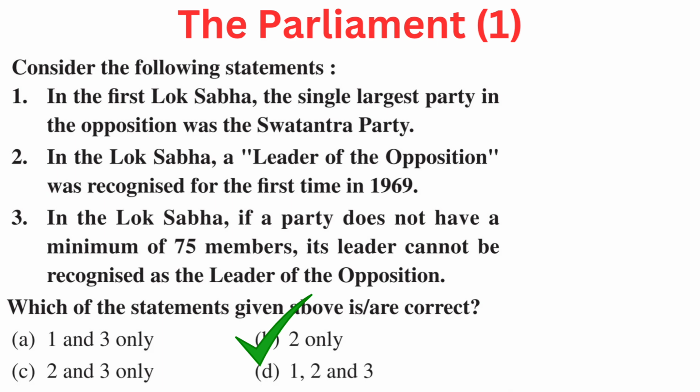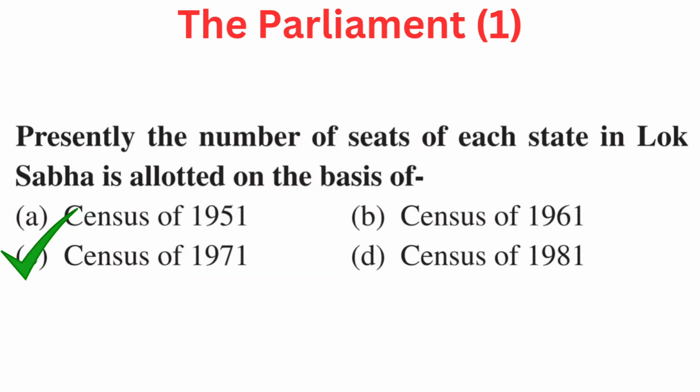In the Lok Sabha, a leader of the opposition was recognized for the first time in 1969. Your question is, presently the number of seats of each state in Lok Sabha is allotted on the basis of. Your options are A census of 1951, B census of 1961, C census of 1971, or D census of 1981. Right answer is C census of 1971.